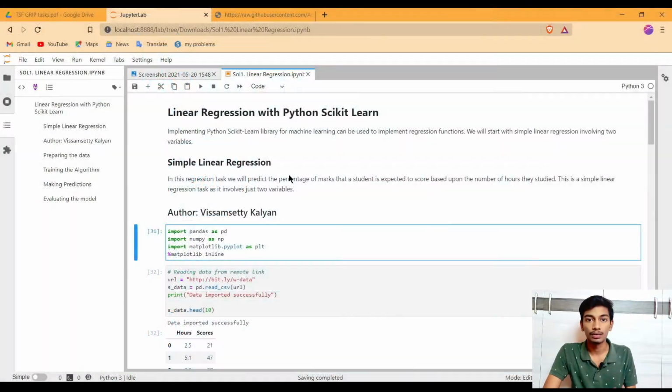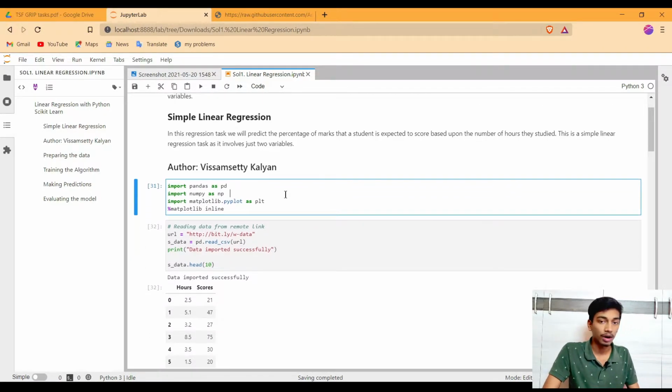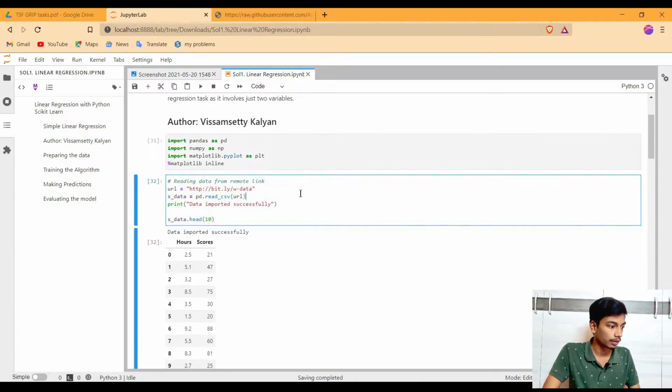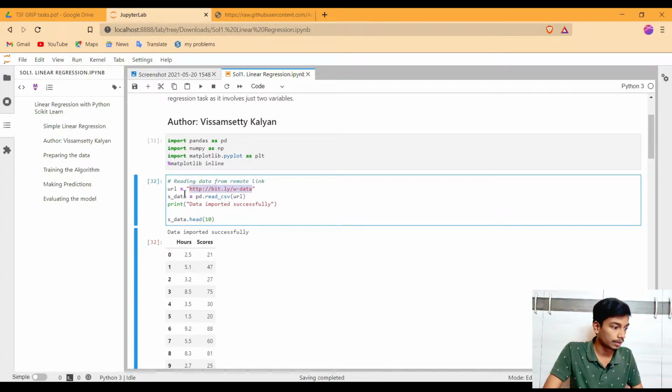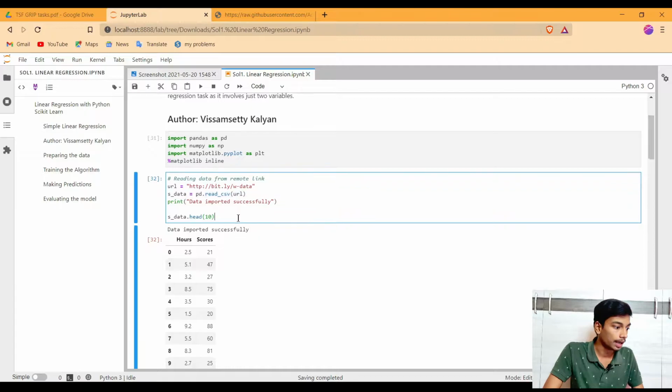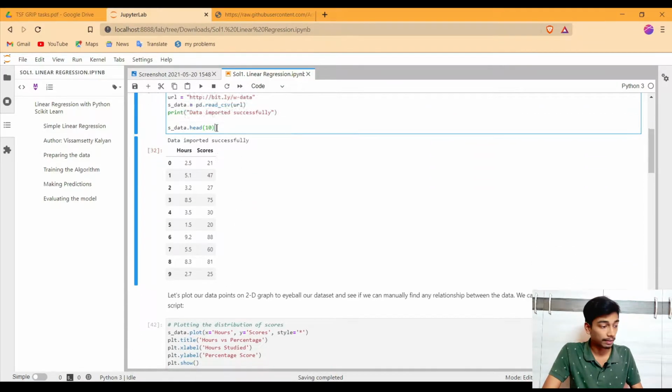I have used Jupyter Lab for this task. This is the block of the code where I imported all the packages required for my code, and this is the block of the code where I am importing my data and specifying my URL for the data. This is the URL where all the data is present. I am importing the data into the variable s_data and printing the top 10 records from the data.